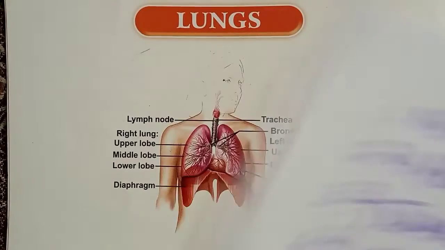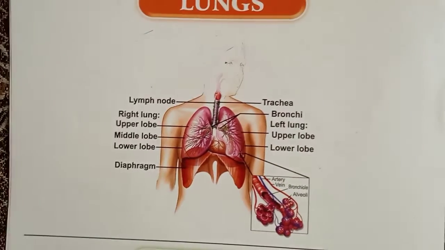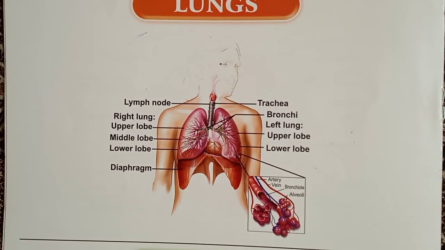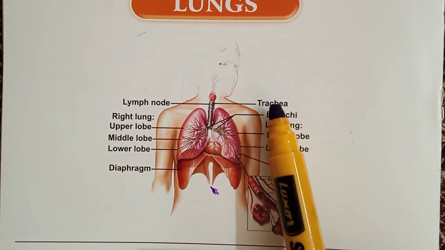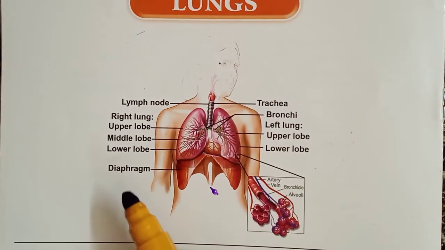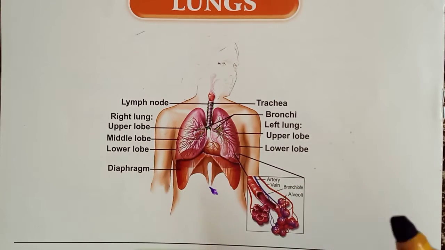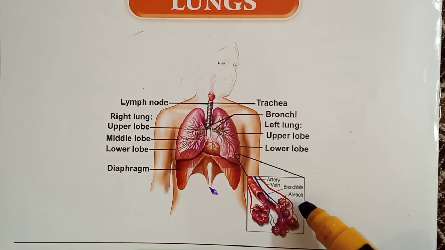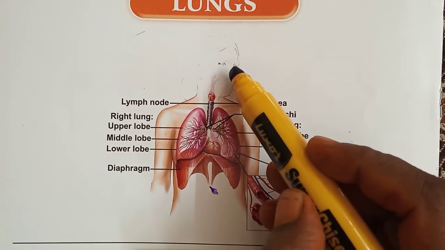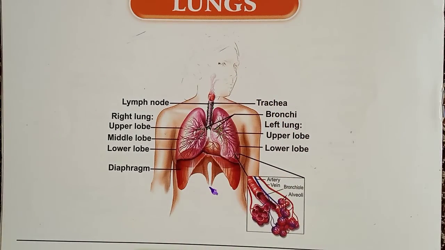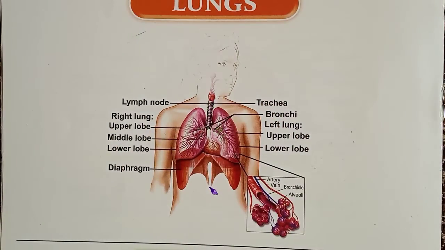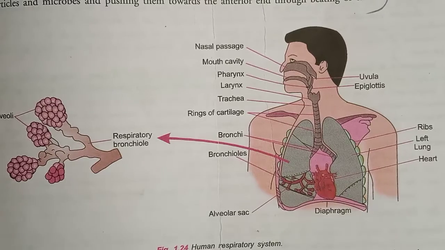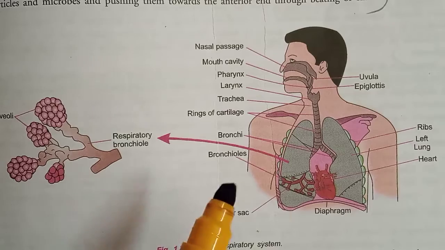Understood? See here, all of you. This is a human respiratory system. So two pairs of lungs, trachea, bronchi, bronchioles, alveoli, nose, nostrils are present. Now we can see about the human respiratory system.